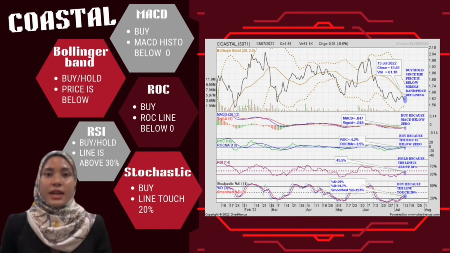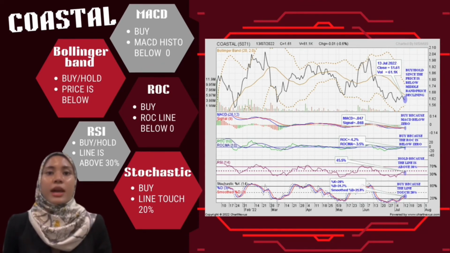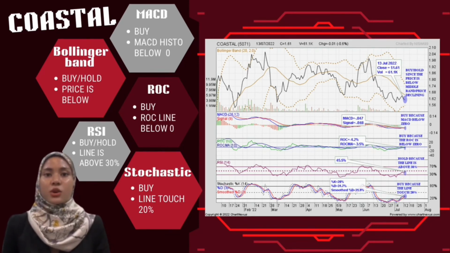The last indicator is stochastic. On 30 May 2022, it indicates that the line for the relative strength index is overbought and above 70%. Stochastic indicates the traders to buy the stock as the line is at 20%, whereas at present the stock is oversold at